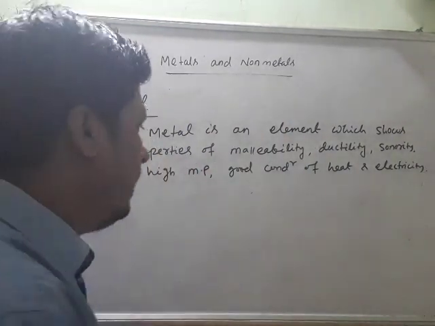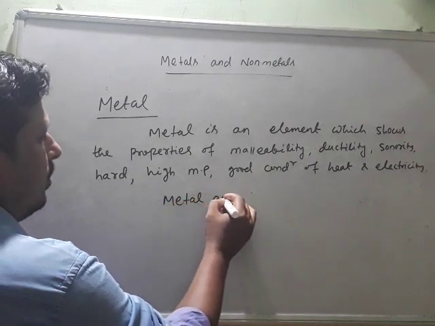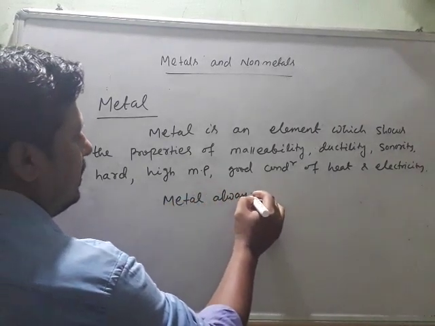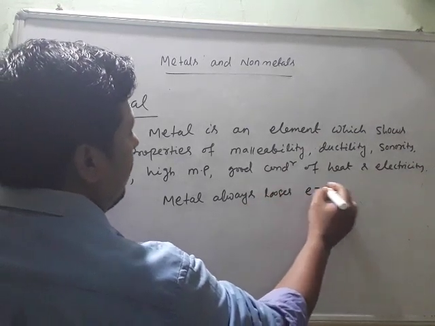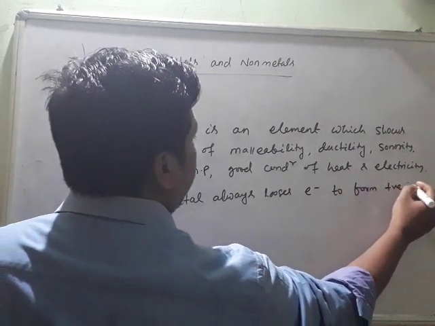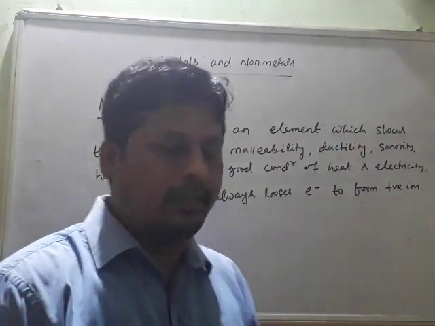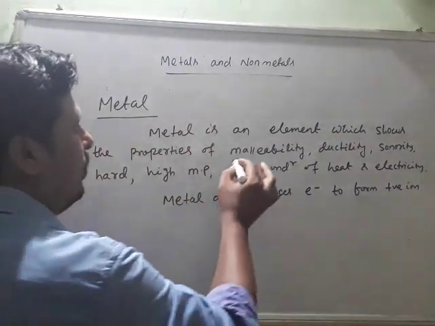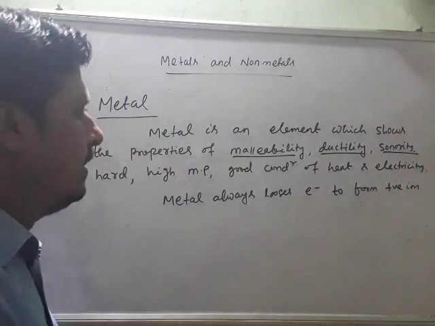And another thing to remember here: metal always loses electron to form positive ion. So metal always loses the electron to form positive ion. Here we are going to see new terms: malleability, ductility, sonority. What is the meaning of these?